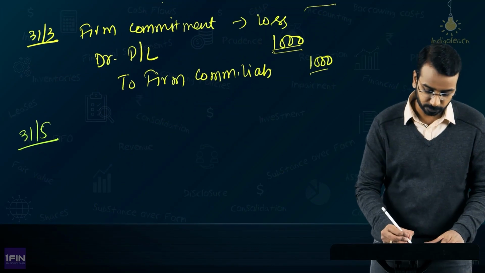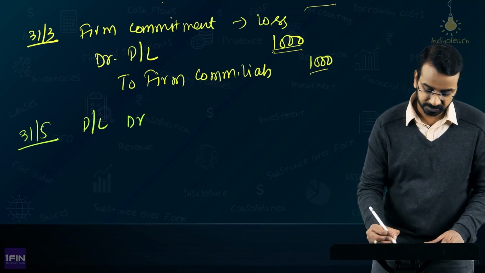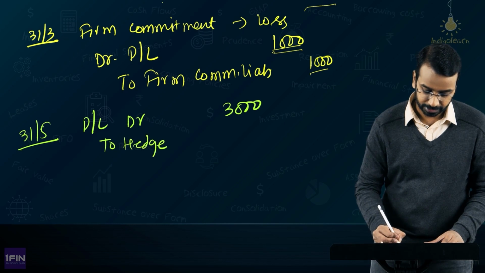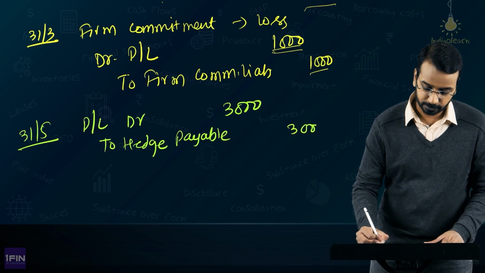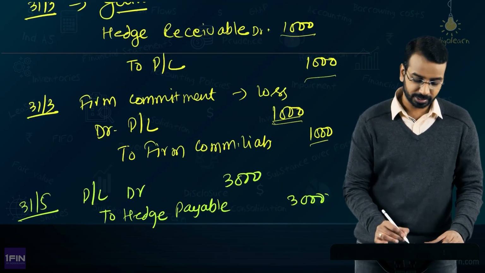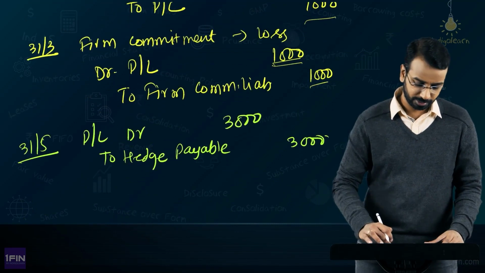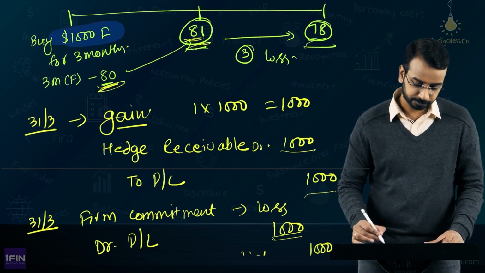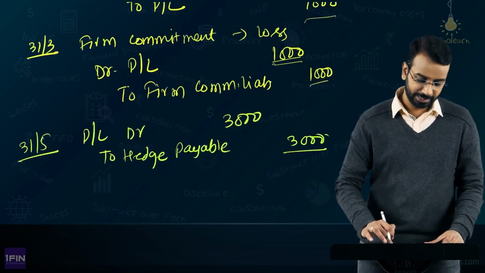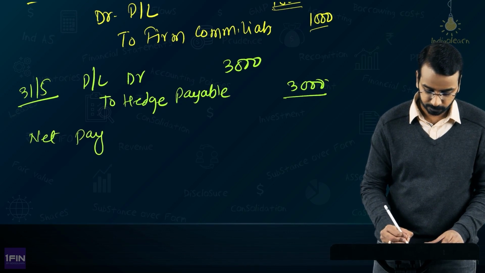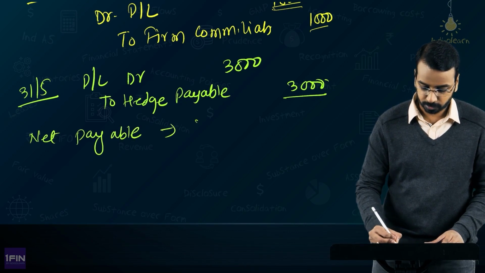So, on 31st of May, P&L debit 3000 to hedge payable 3000, right. So, actually we can make a single account. Hedge receivable and payable account, that is perfectly fine. Okay. So, 3000 payable and 1000 receivable, net payable is 2000.